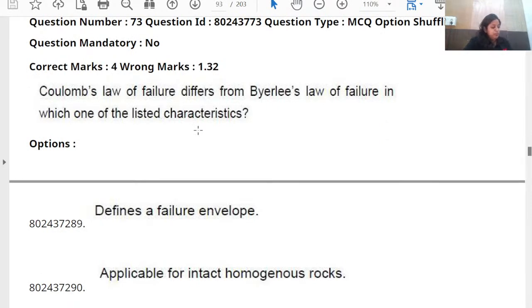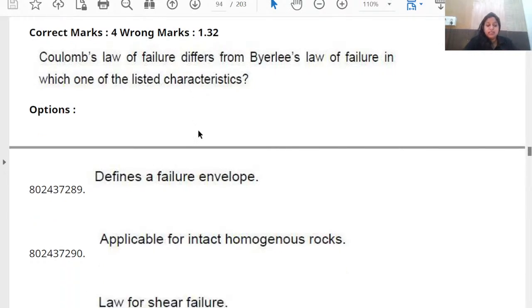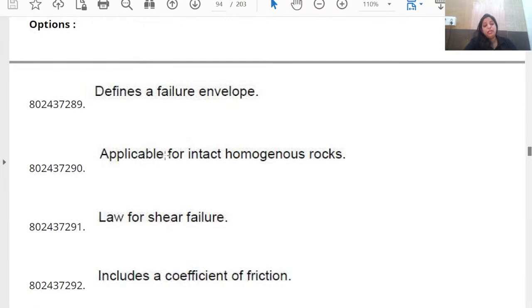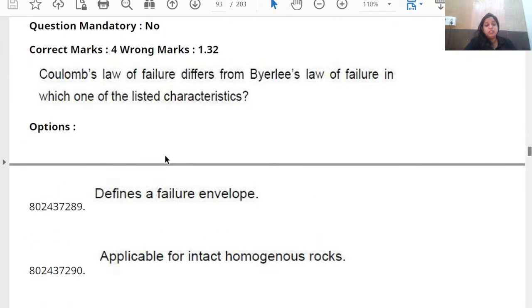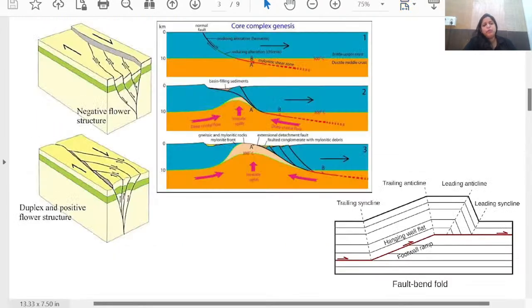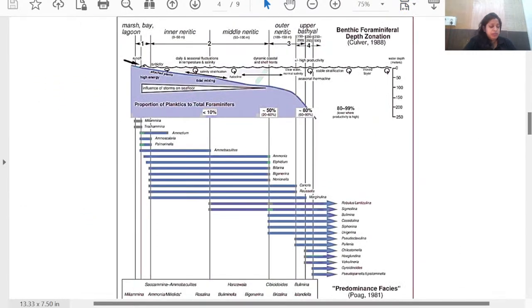Coulomb's law of failure differs from Byerlee's law of failure in which one of the listed characteristics? Answer is it is applicable only for intact homogeneous rock. This is associated with rock mechanics. So every year from the rock mechanics portion, maximum two questions come from that section.